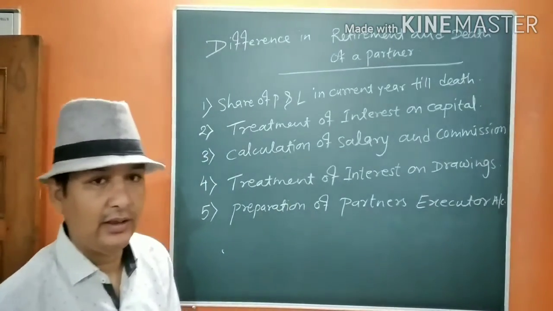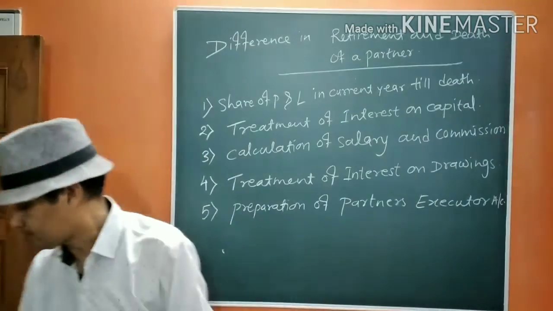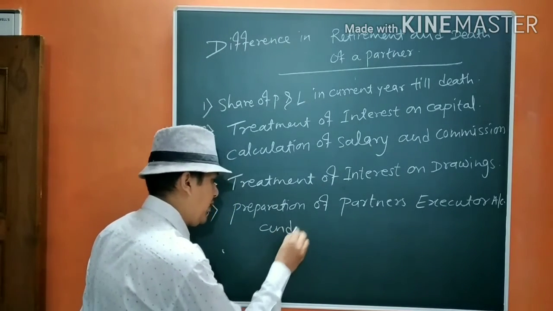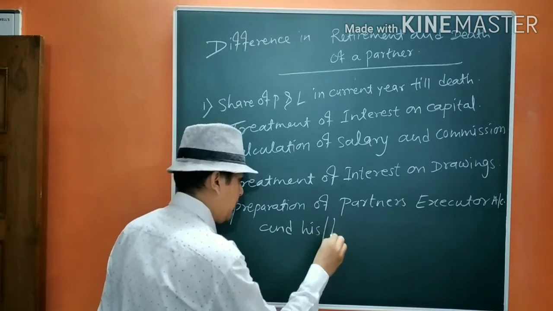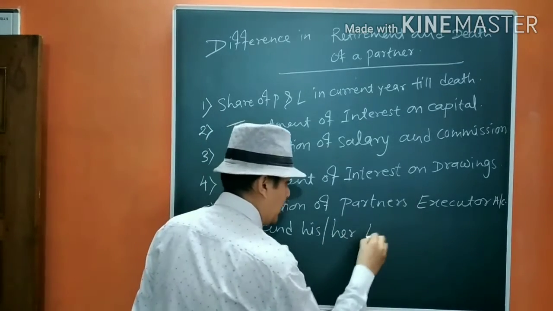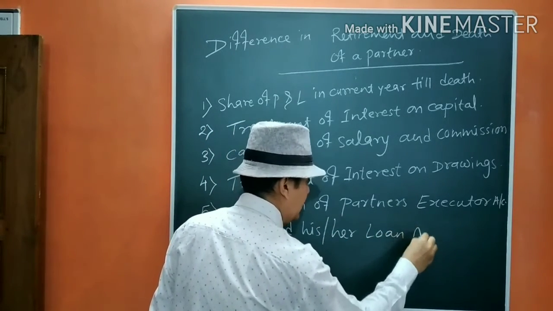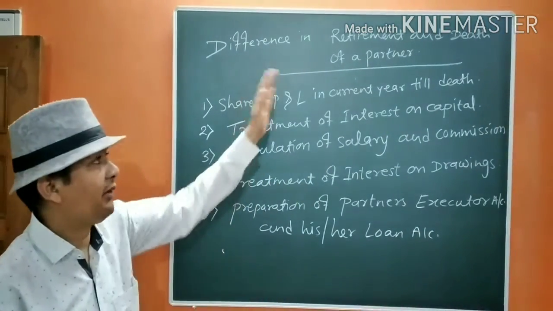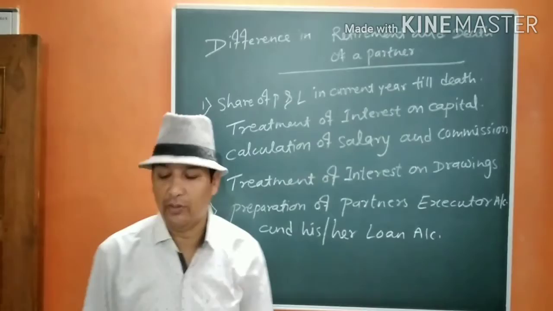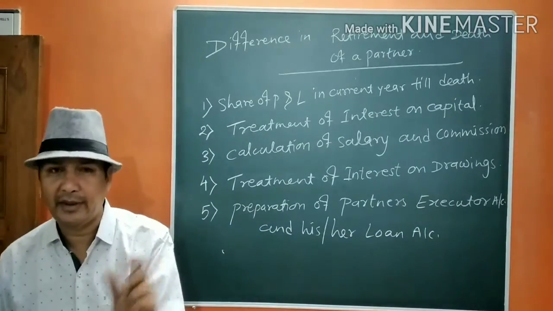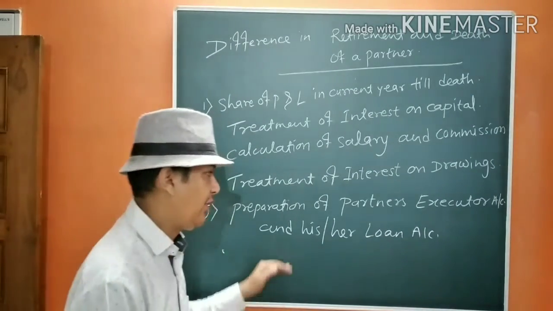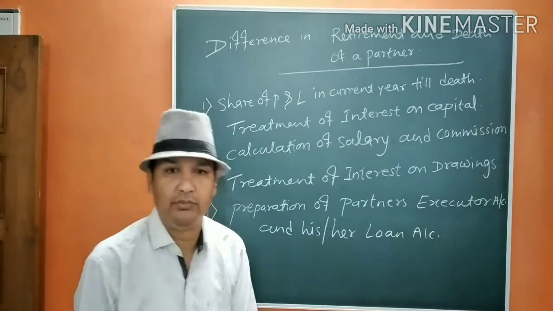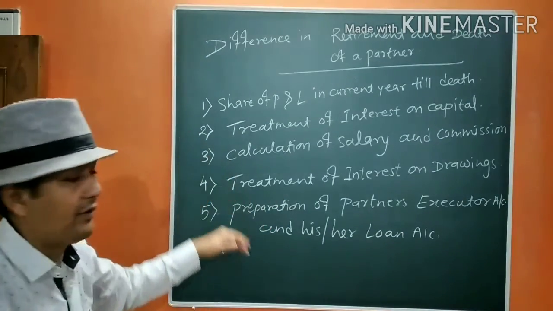And one more thing, we also prepare his or her loan account, the executor's loan account. Okay, this is also a little bit different in the case of retirement and death. Just a little bit of difference, nothing else. We are going to give up to that period only. Now we will see all the treatments.